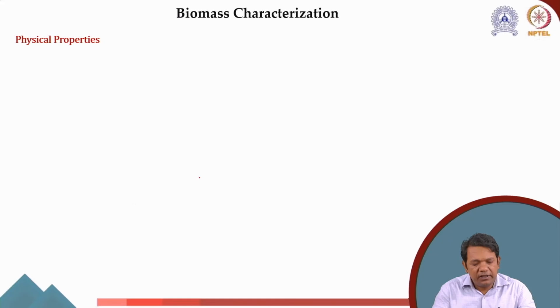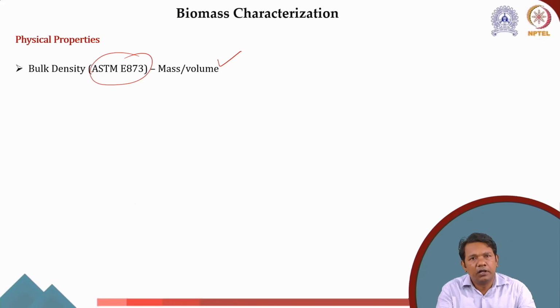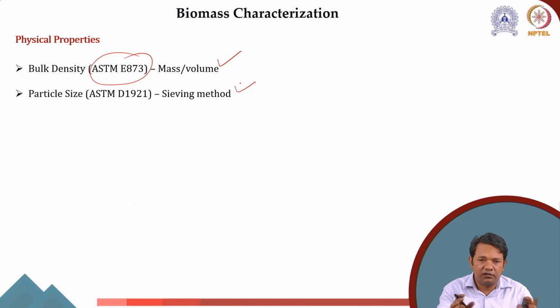Similarly, we can measure the physical properties, which include the bulk density, measured as per ASTM E873. We need to measure the particle size because that will change the fluidization behavior. Density also changes the flow properties of the biomass. So particle size is a very important property, especially if we are using fluidized bed gasifiers.